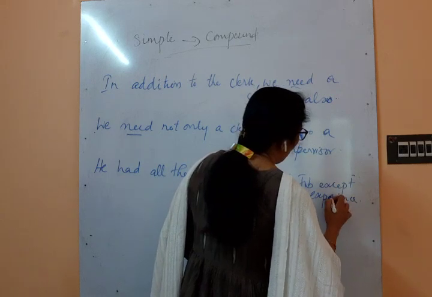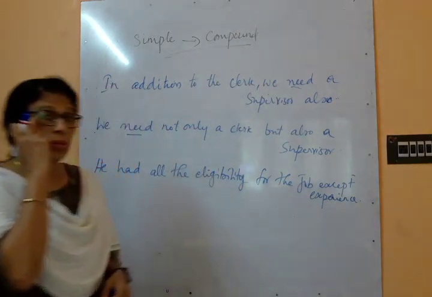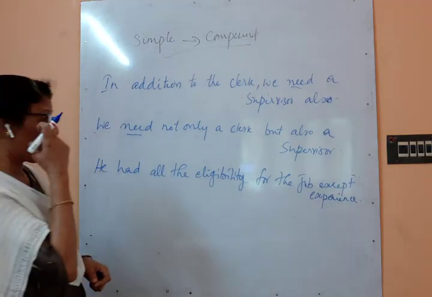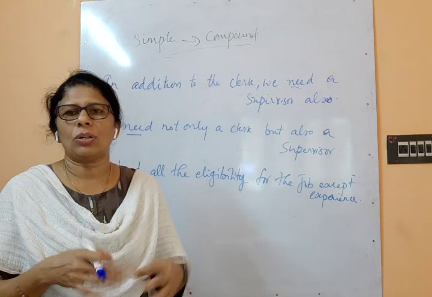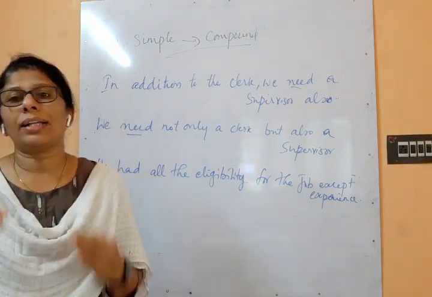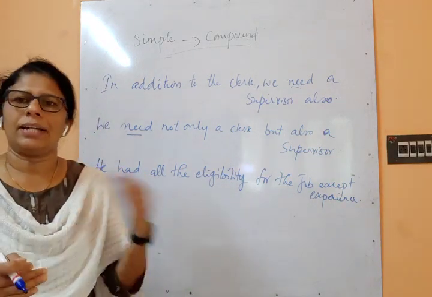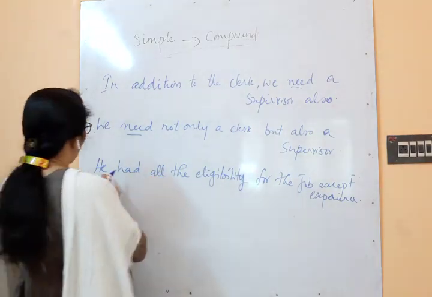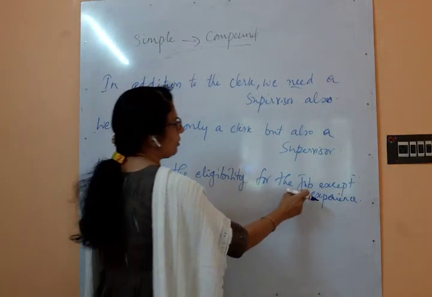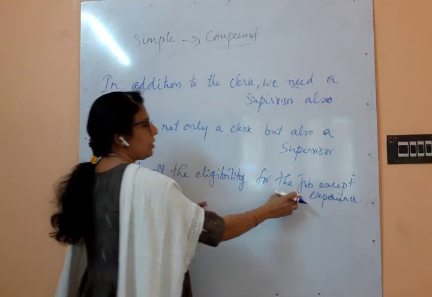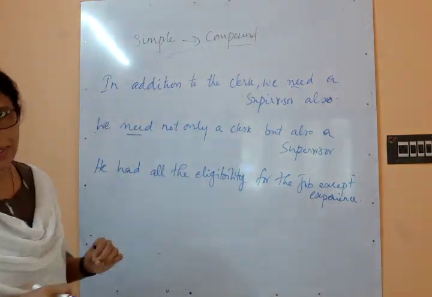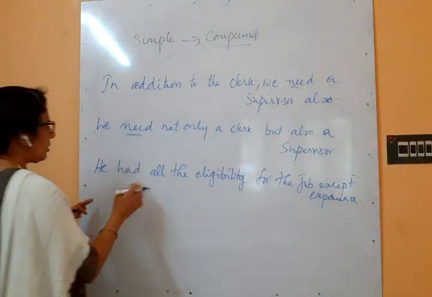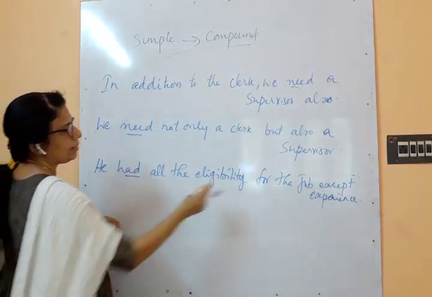We know very well that experience is mostly needed for a job. Qualification alone is not enough; on top of qualification, if you are an experienced person, you get an added advantage. So he had all the eligibility for the job, so he is well qualified, but he lacks experience.